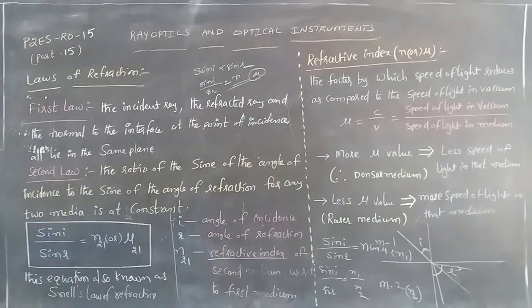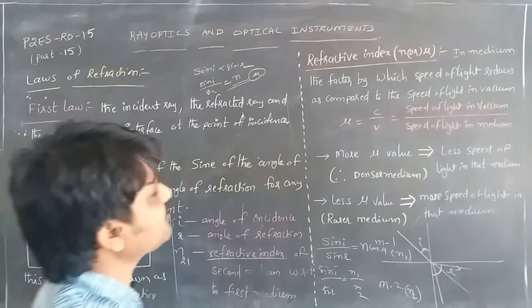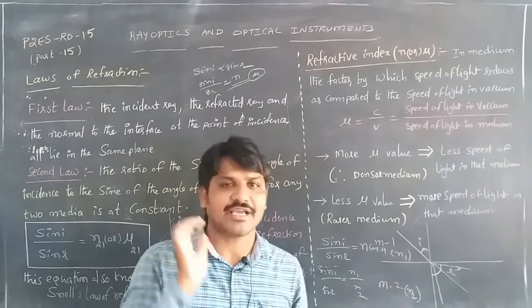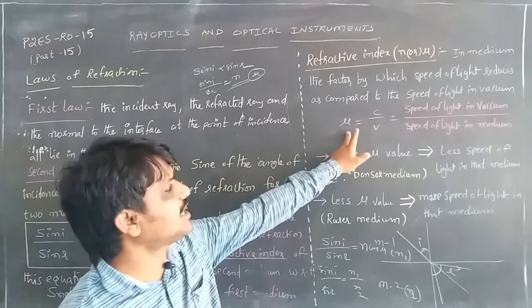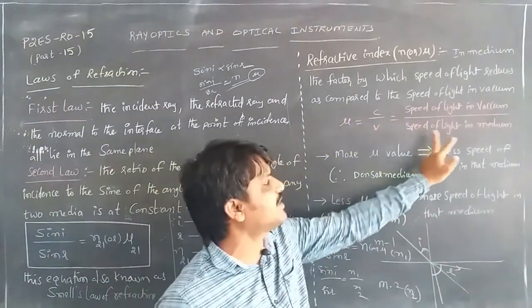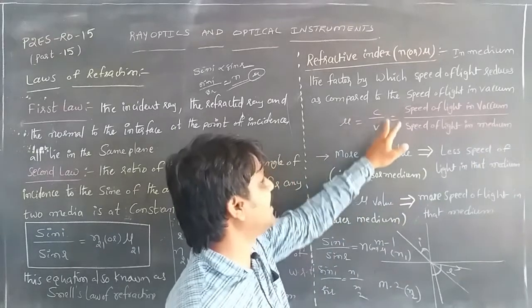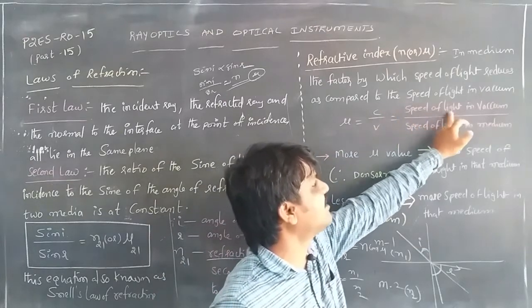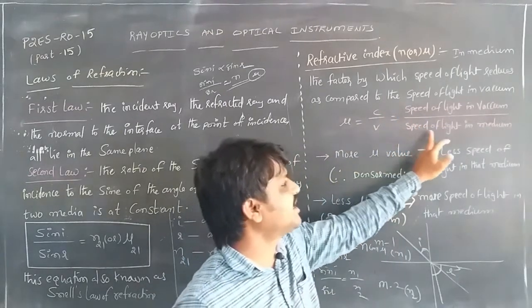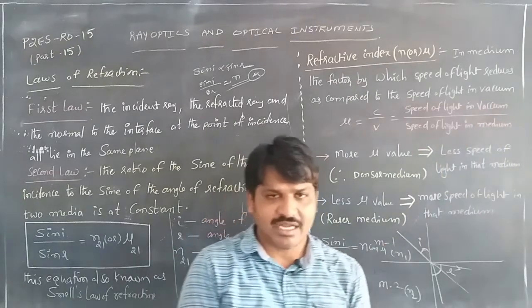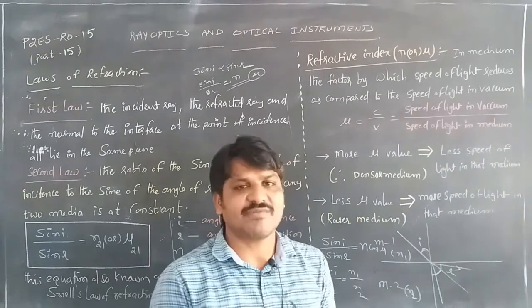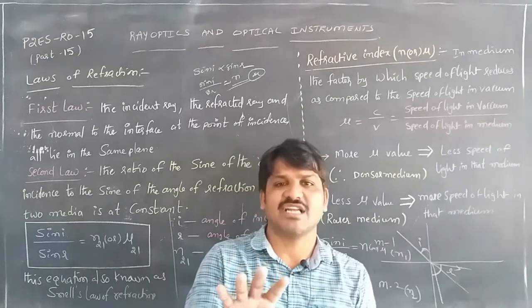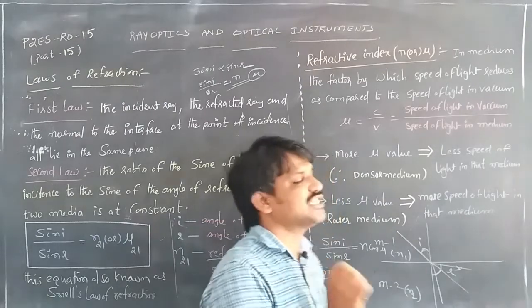So in a medium, the factor by which the speed of light reduces as compared to the speed of light in vacuum is the refractive index. Here mu is equal to the ratio between the speed of light in vacuum and the speed of light in a medium, that is c by v. C denotes the speed of light in vacuum, and v gives the speed of light in a medium.